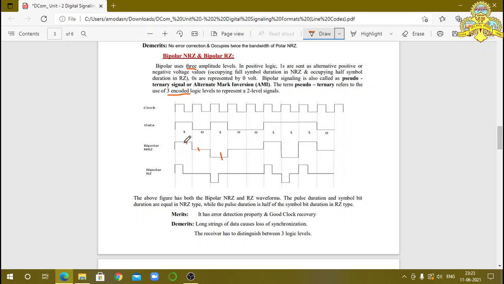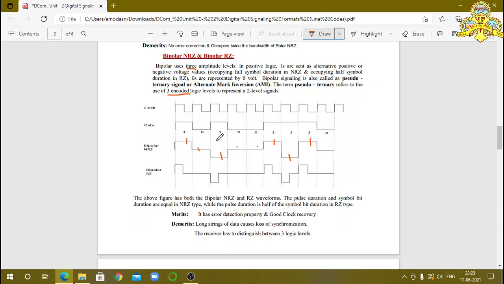The first one is indicated by positive voltage, the next one is indicated by negative voltage, and 0 is indicated by 0 only. After that, this one is indicated by positive voltage, the next one by negative voltage, the next one by positive voltage. Alternate mark inversion.